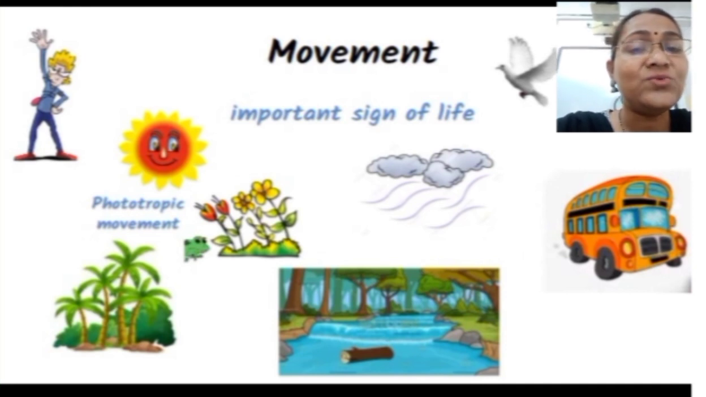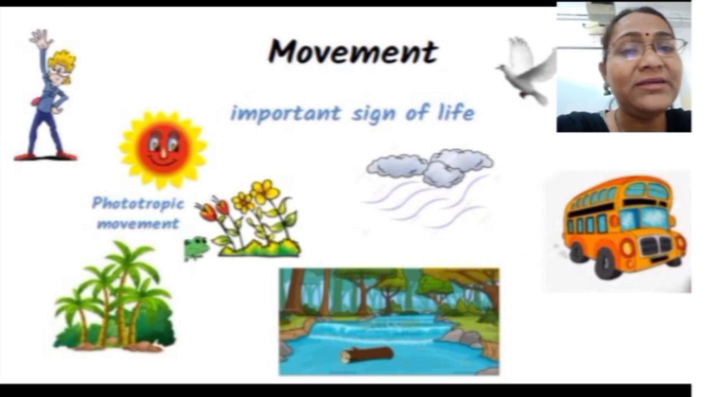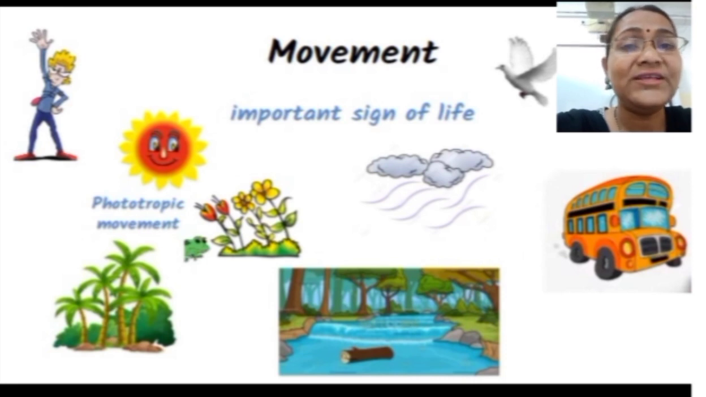Next, children, the next characteristic we have seen is movement. Movement is one of the most important signs of life in an organism. All living things move by themselves. The animals and the plants move in different ways. Animals can move from one place to another, or they can move their body parts. For example, a frog moves when it jumps, a bird moves when it flies in the sky, a fish moves when it swims in water.